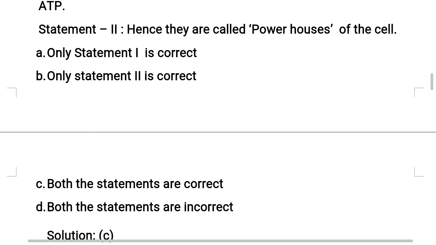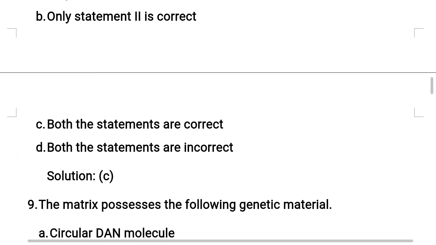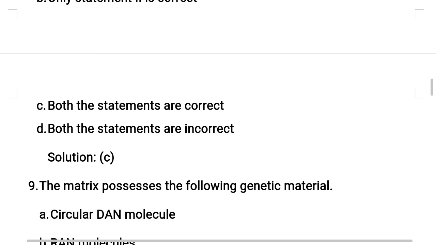So let's see the options. Option A, only statement 1 is correct; B, only statement 2 is correct; C, both the statements are correct; D, both the statements are incorrect.